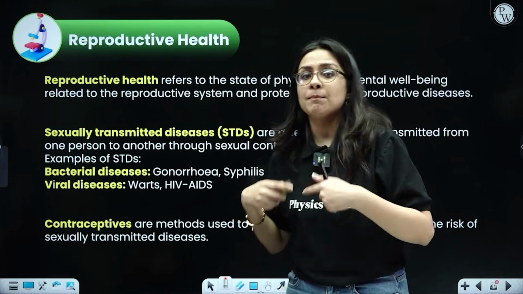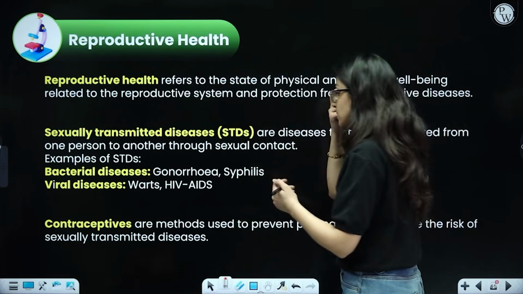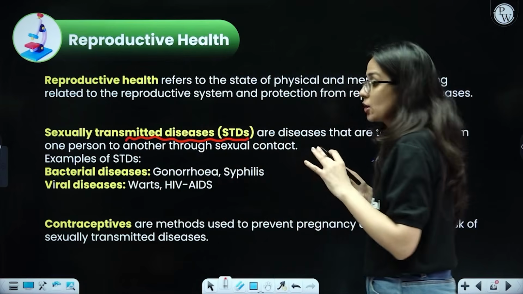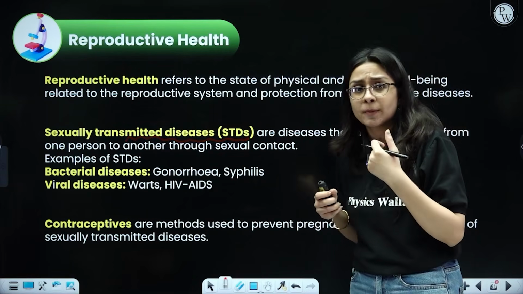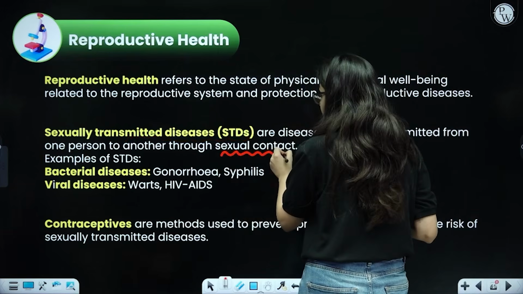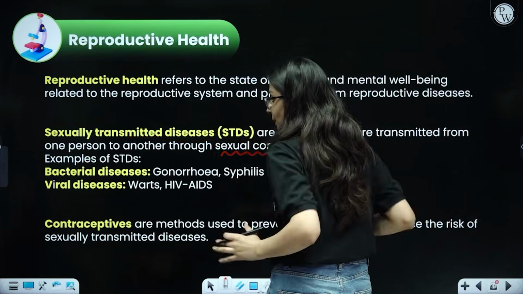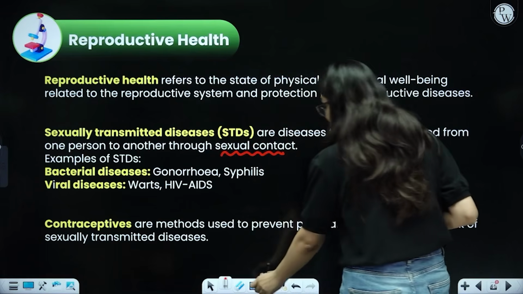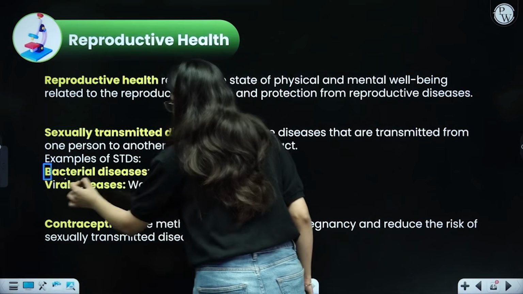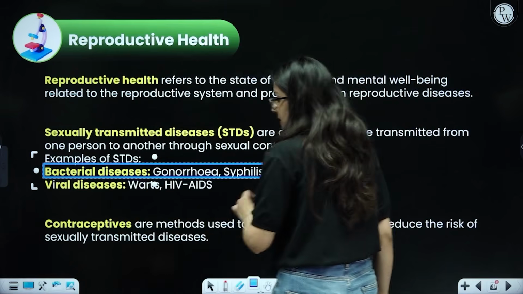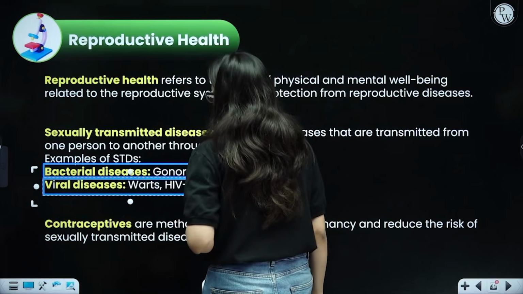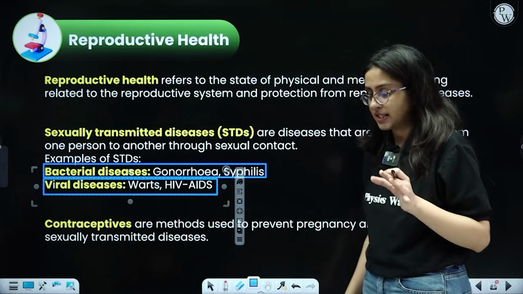Such diseases which can pass on through sexual intercourse are called sexually transmitted diseases. These diseases are not spread by touch or any other means apart from sexual contact. So there should be sexual intercourse, and once that takes place, it will be carried from one person to the other. Examples that you should remember are bacterial diseases, called gonorrhea and syphilis, and viral diseases, which are warts and HIV AIDS. So these are some of the sexually transmitted diseases.